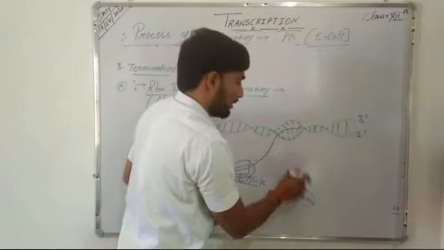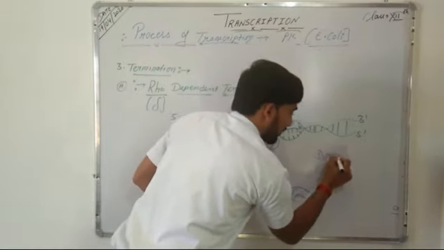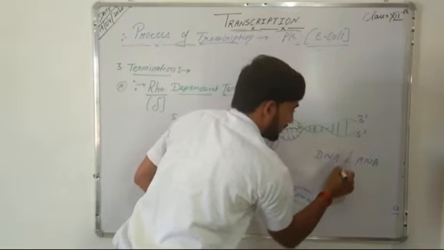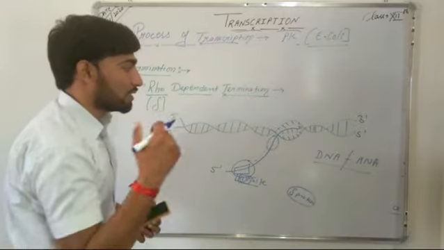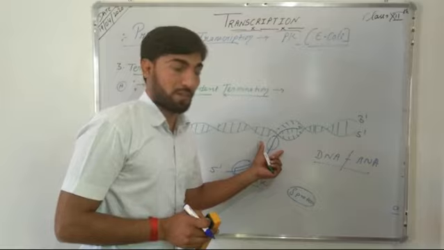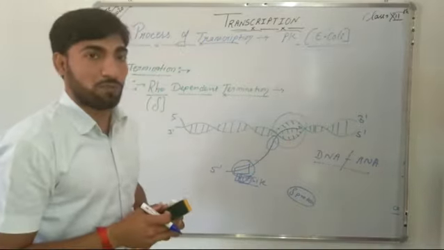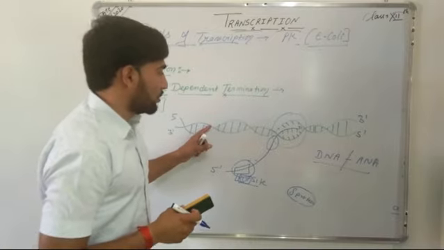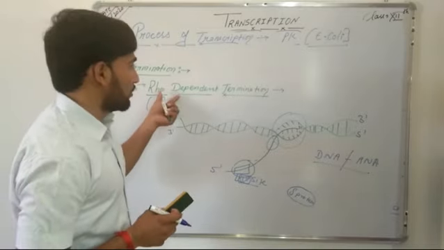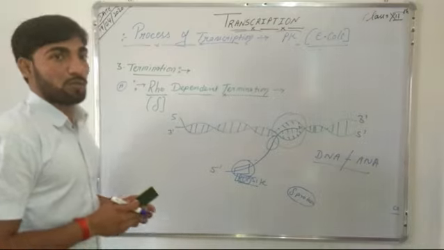When the rho protein reaches the terminator region, it dissociates the RNA and DNA hybrid, and it results in separation of the RNA molecule from the template strand. Then the polymerase enzyme gets dissociated from the template strand, and the two strands, that is RNA and DNA, also get separated. So in this way, the rho protein results in termination of the transcription process.